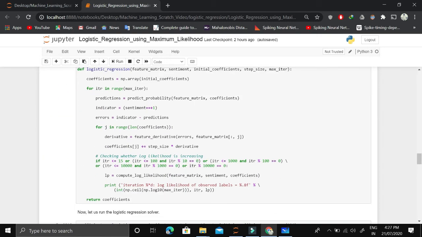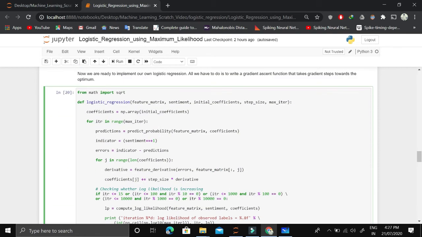Now this is the main function for logistic regression. Let's look at it. We have a feature matrix, we have output sentiment or the actual output, we have initial coefficients or initial weights, we have step size or learning rate, we have number of iterations for which we want to run this algorithm. Now we initialize the weights or coefficients.